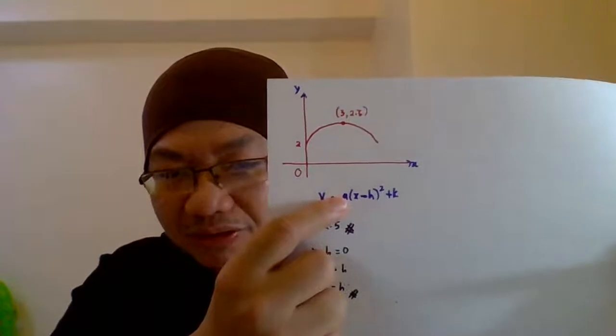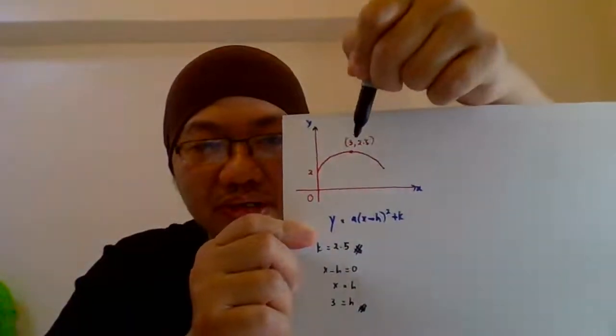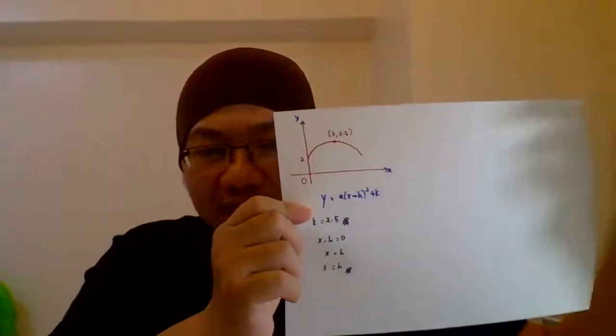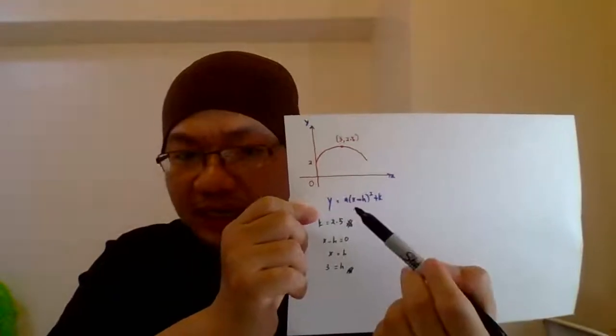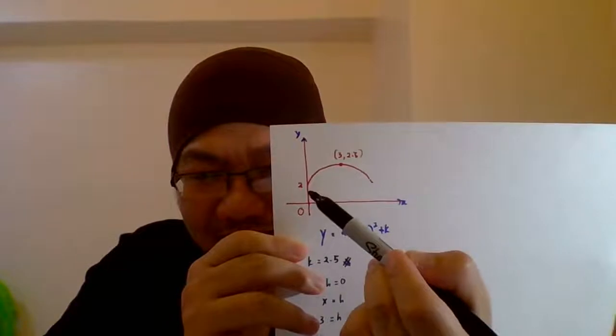Now the problem is how to find a. Okay guys, since we have the values h and k, now we need another value to find a. You see here, we got a coordinate of 2 here.